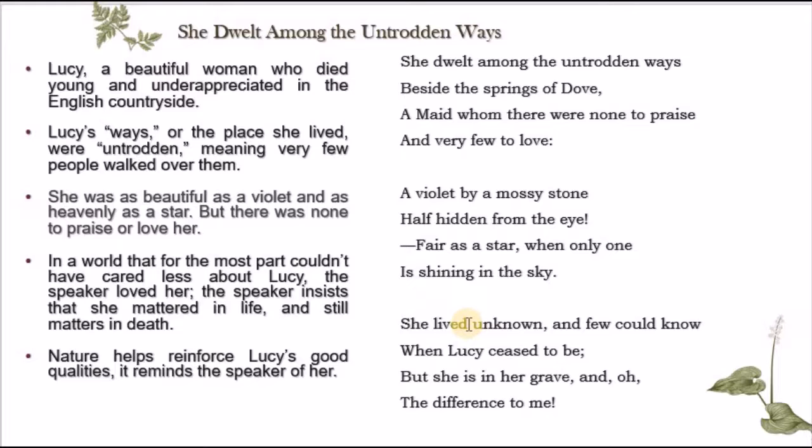The speaker seems clearly to be in love with Lucy. And we also have a theme of death, losing someone you love in death, and how this loss is really difficult. And at the same time, we have the theme of nature and how nature helps enhance and reinforce the good qualities of people like Lucy.